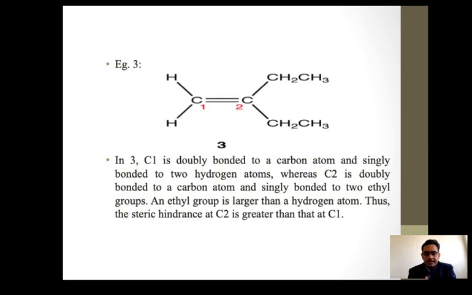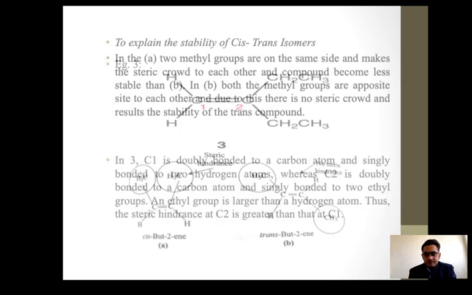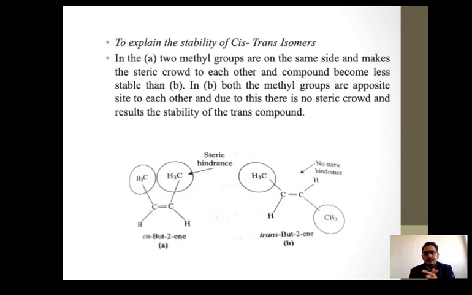Here is another example of steric crowding. On carbon number 1 there is no steric effect, and on carbon number 2 the steric effect is more. So this is also an example of steric crowding. On carbon number 1 there is no steric crowd, and on carbon number 2 the hindrance or steric crowd increases. The stability of cis and trans isomers also depends on steric hindrance or the steric effect.